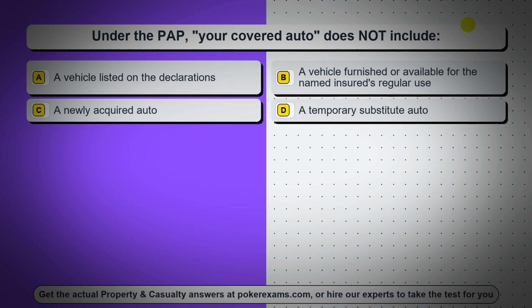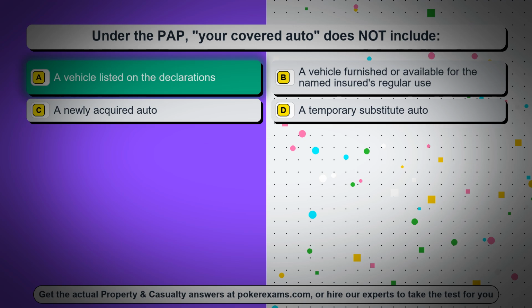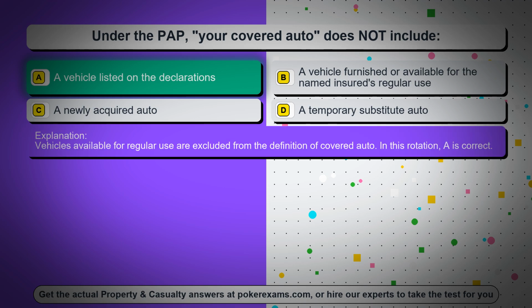Option B, a vehicle furnished or available for the named insured's regular use. Option C, a newly acquired auto. Option D, a temporary substitute auto. The correct answer is option A, a vehicle listed on the declarations. Vehicles available for regular use are excluded from the definition of covered auto. In this rotation, A is correct.